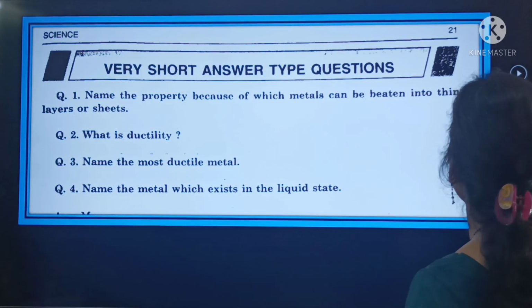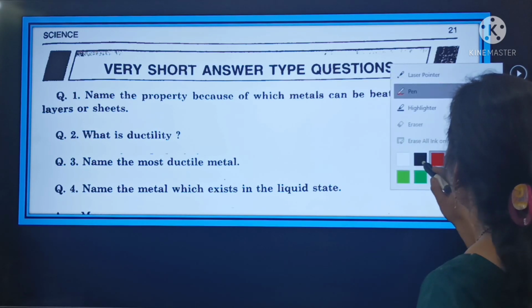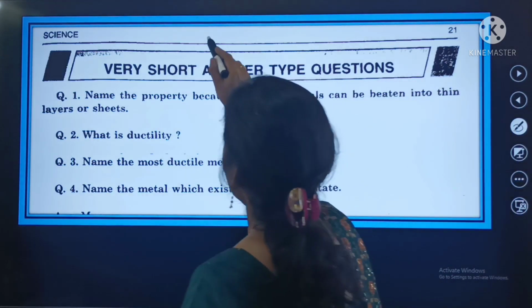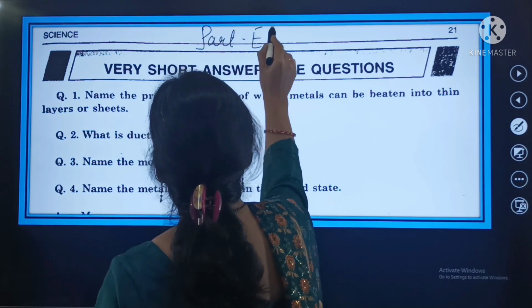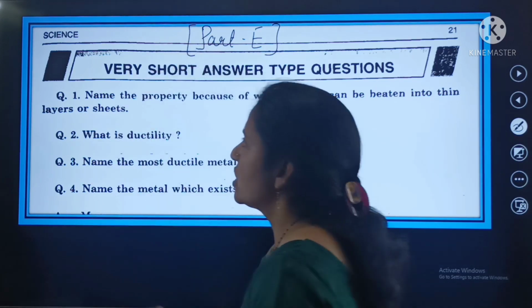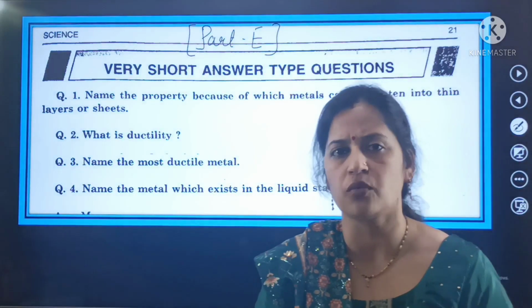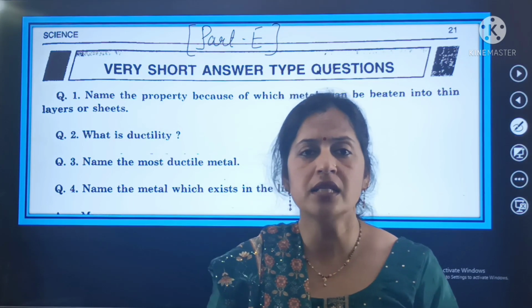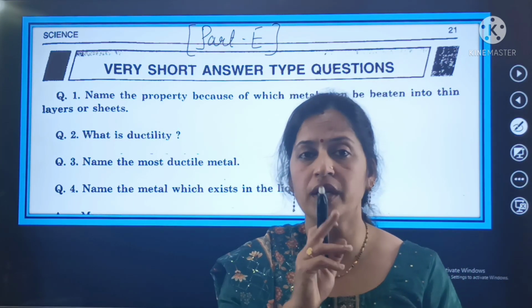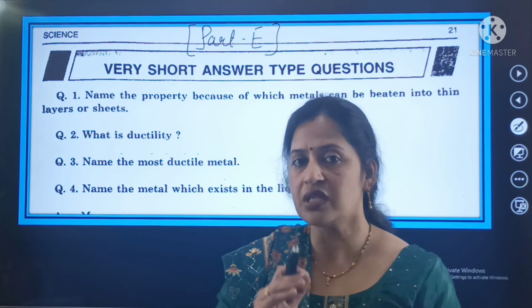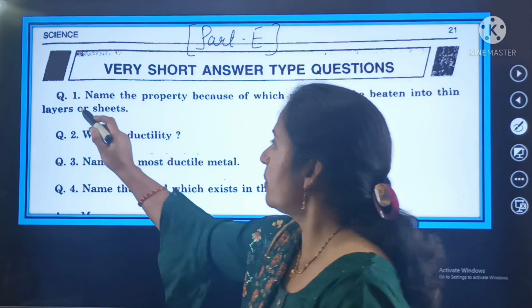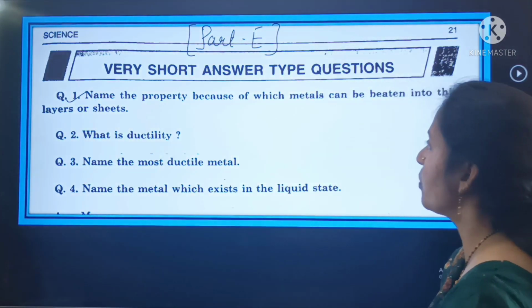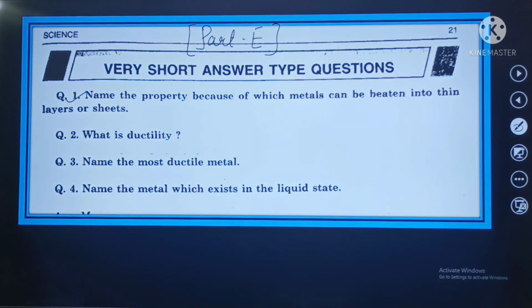Now we shift to the part E. And your part E is related with your very short answer type questions, and your answer should be within one word or in a one sentence. So this is the abbreviation of the very short answer type questions. So here beta, your first question is name the property because of which metals can be bitten into thin sheets